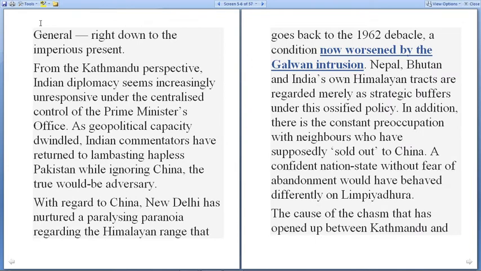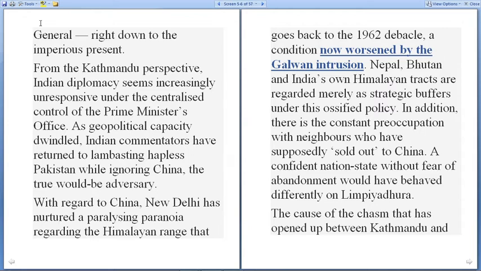From the Kathmandu perspective, Indian diplomacy seems increasingly unresponsive under the centralized control of the Prime Minister's Office. As geopolitical capacities dwindle, India's commentators have returned to lambasting hapless Pakistan while ignoring China, the true would-be adversary.